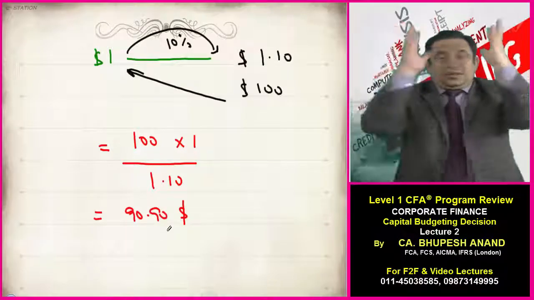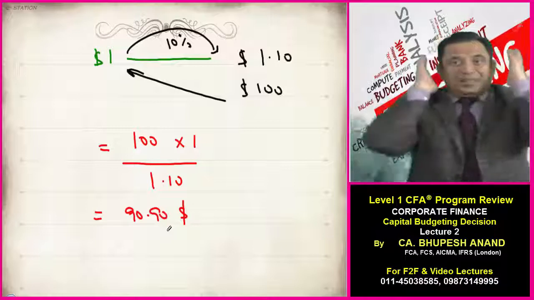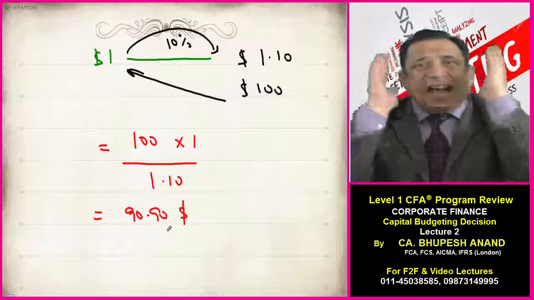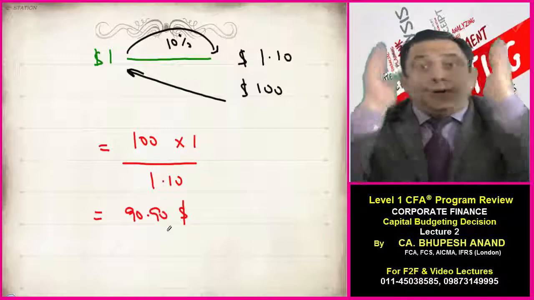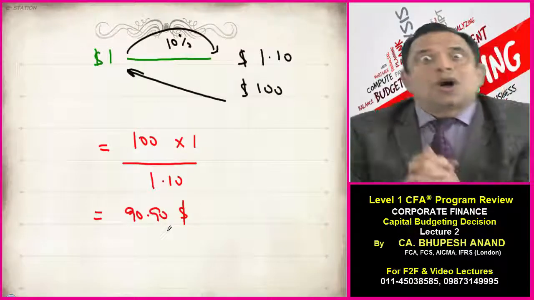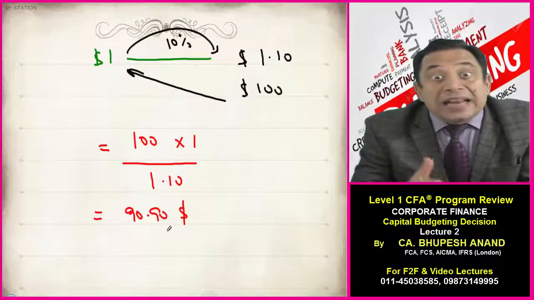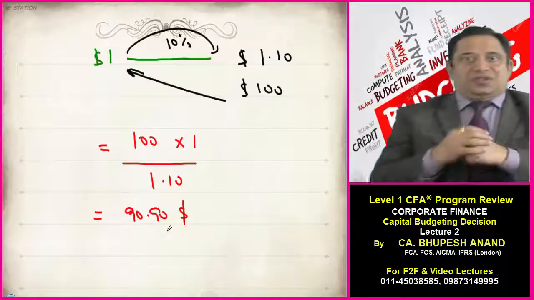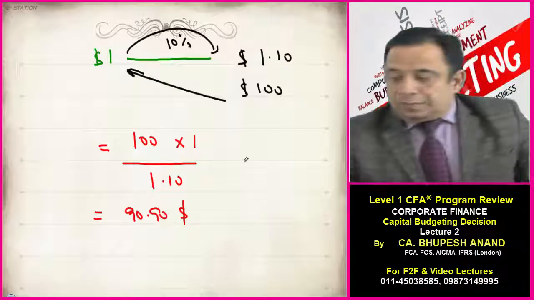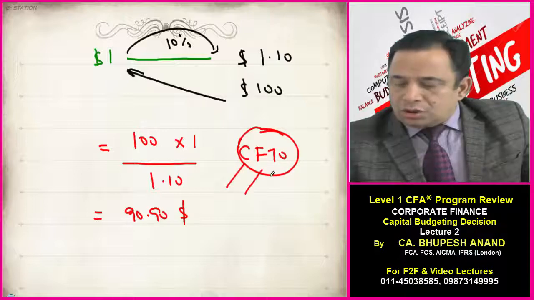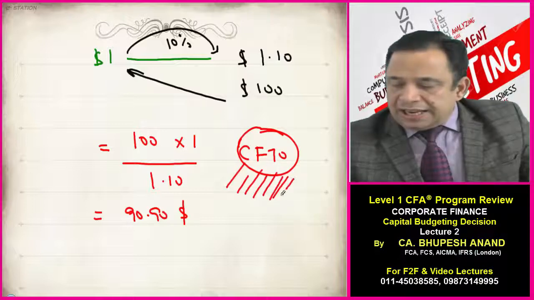So please write down in your registers that we will only consider cash flows and we will not consider financing cost. Financing cost is already taken into account while calculating discounting rates. My mnemonic is CFTO.